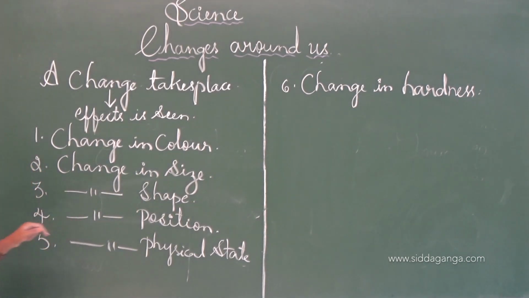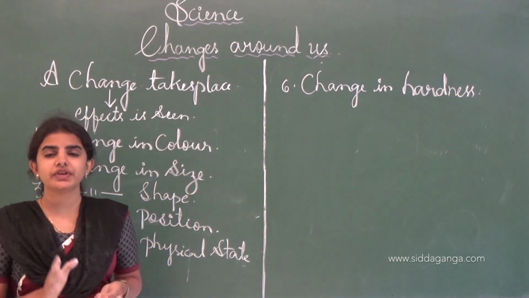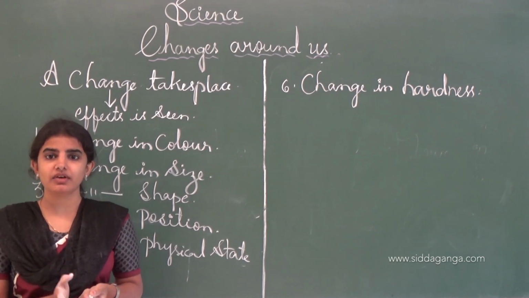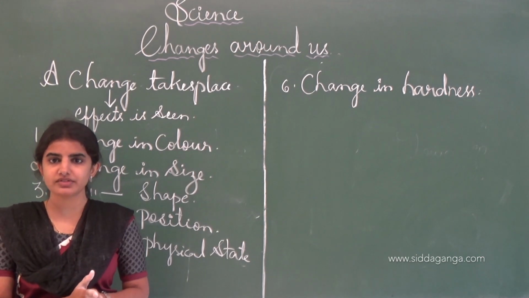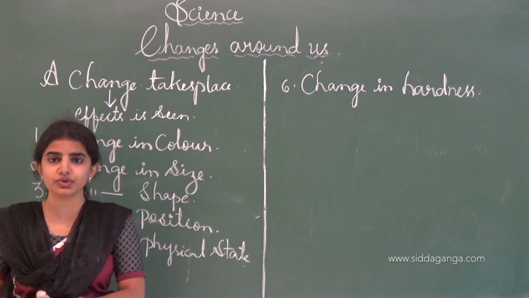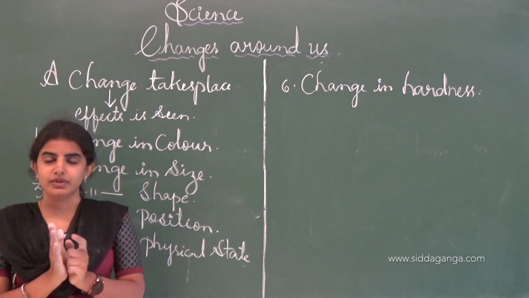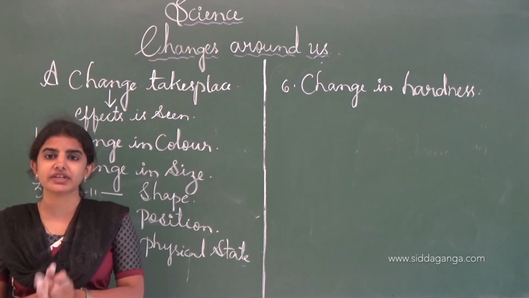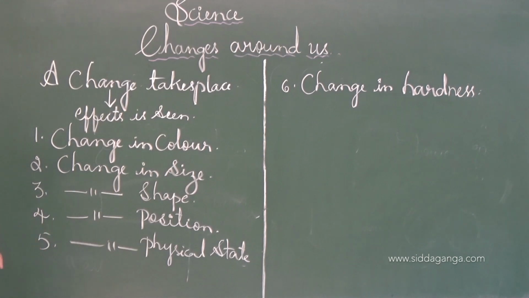Next one is change in the position, in which the hand of the clock is an example. See, after each interval of time, the position of the hand will be moved. For example, if it is 1 hour, after 30 minutes the hand will change to 2, like that. Different positions of the hand will change after each interval of time. See, this is all about the change in position with time.